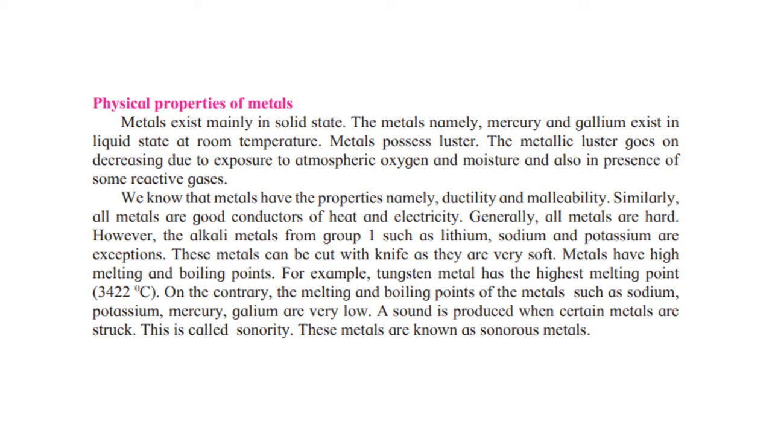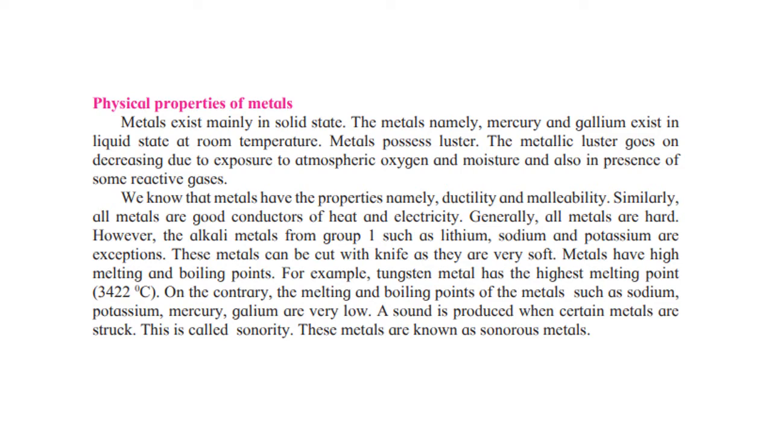Physical properties of metals. Physical properties are those properties that can be measured. There are certain physical properties that we'll be learning over here. We'll also be learning the exceptions that exist for those particular properties. For example, metals mainly exist in solid state. That means most of the metals are solid. But there are metals like mercury and gallium that normally exist in liquid state at room temperature.